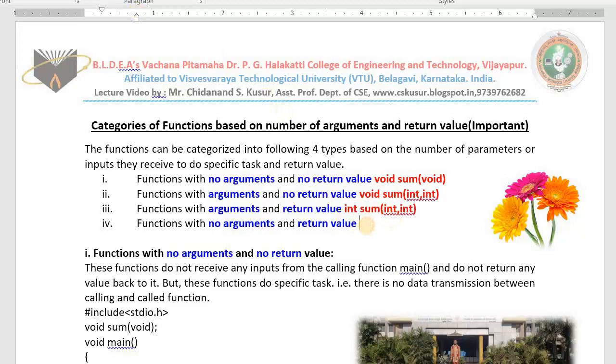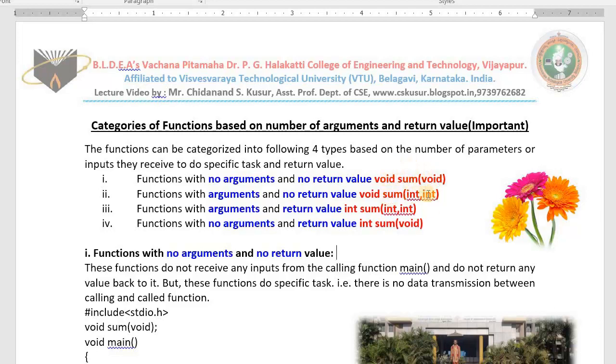One more category, no arguments but return a value. It returns a value but it will not take the input. See here, same example I have taken for all categories. According to customer need or according to your need, you have to decide which type of function you have to write. This is a function to find the sum of two numbers, but it will not take any input. It will not give us any result back. Whenever you call, it reads two numbers. It will print the summation. It will not return any value.